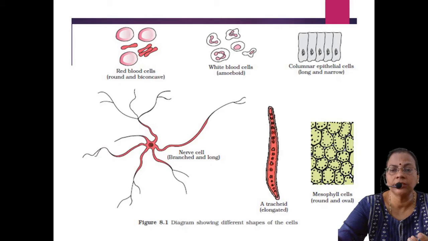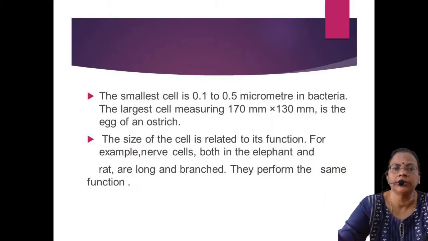One is RBC, the other one is WBC, then skin epithelial layers, then neuron, then plant cells. The first plant cell is a trachea, that means xylem, for transporting water and minerals. Then the other one is mesophyll cells, which contain chlorophyll and help in photosynthesis. All these are different types of cells. In exams they will give the figure and you will have to answer it.